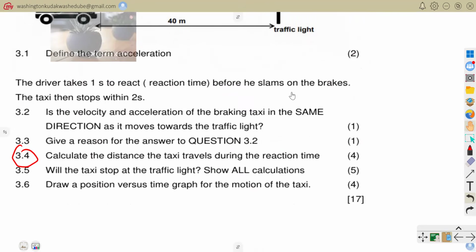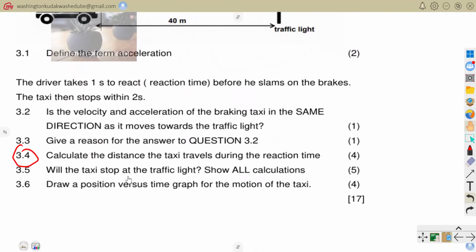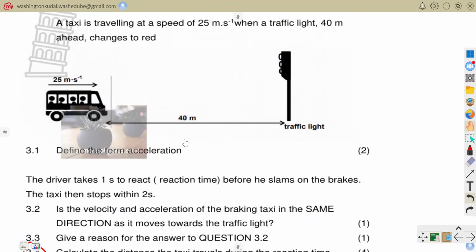So the following question was asking, will the taxi stop at the traffic light? Show all calculations. Now we want to determine, using the information we are given here, whether this car is going to be able to stop 40 meters away, or whether it will stop after the traffic light, using the reaction time and the time it took after he slammed the brakes to actually come to rest.